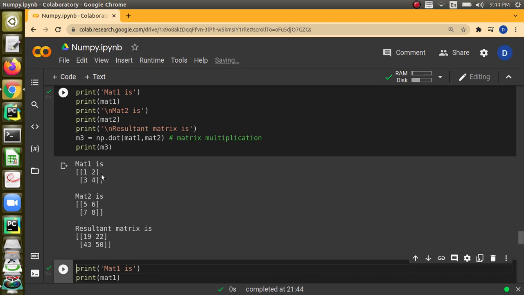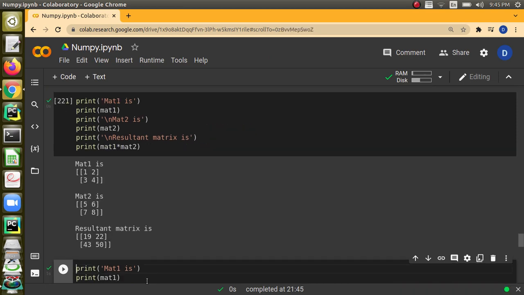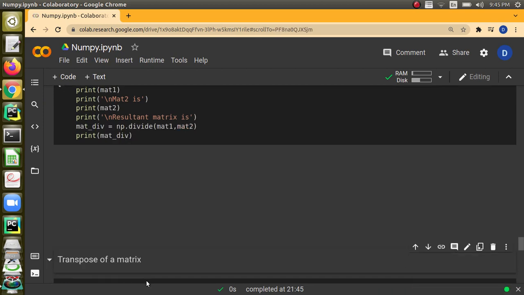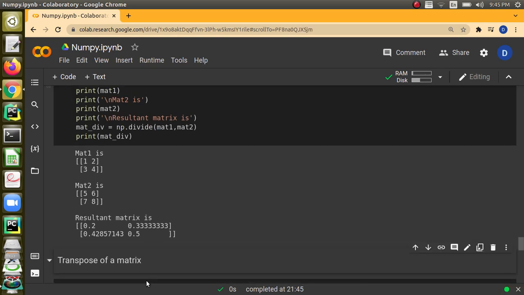So along the first row, along the first column, 1 into 5 plus 7 into 2 will be 19. That will be the first element, and so on. If you want to do just multiplication, put a star also. That is also matrix multiplication only. And for division, we can just use np.divide. So matrix division will also be done.